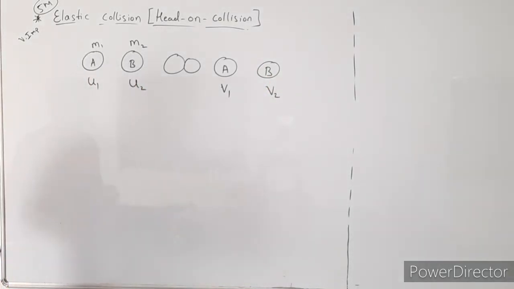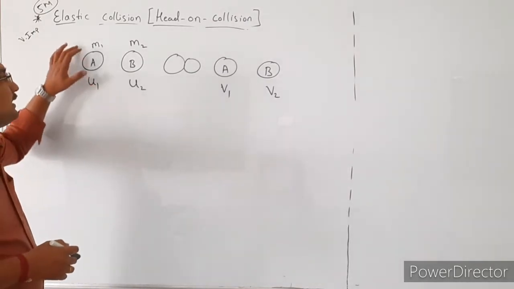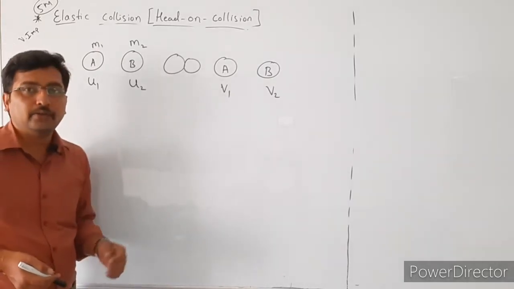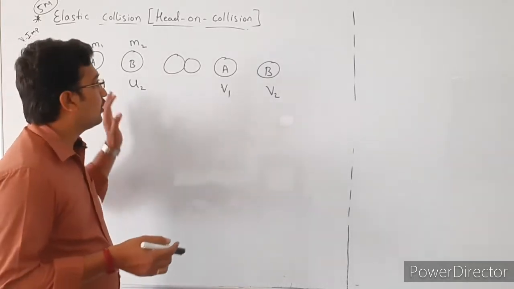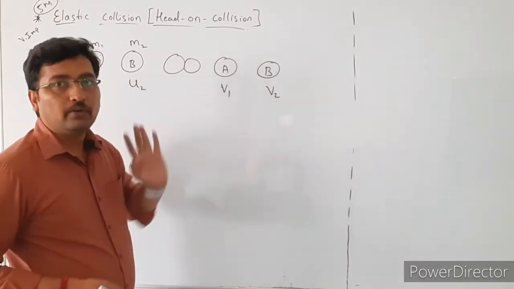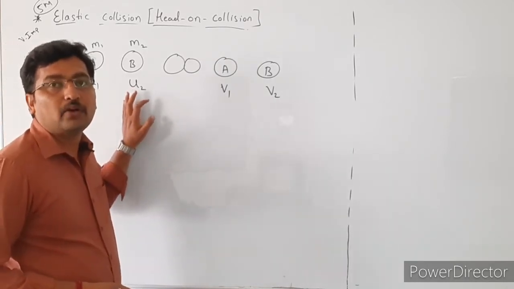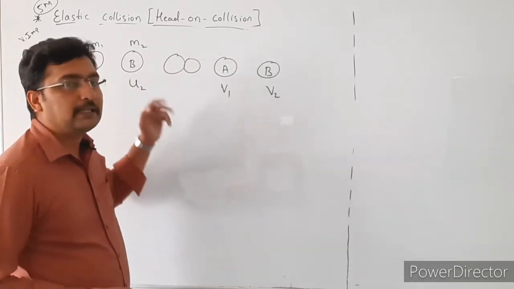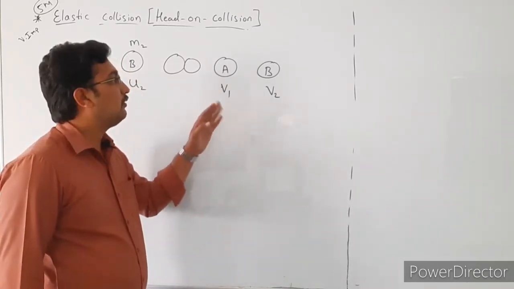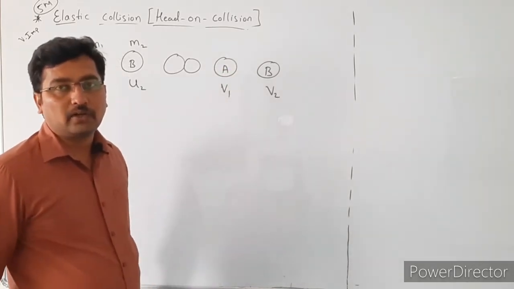Okay. See here, in this case we consider the two particles A and B of mass m1 and m2 moving with the velocities u1 and u2. After collision, their velocities change from u1 to v1 and u2 to v2. So u1 and u2 indicate the initial velocities of the first particle and the second particle, and v1 and v2 indicate the final velocities of particle A and particle B after collision.